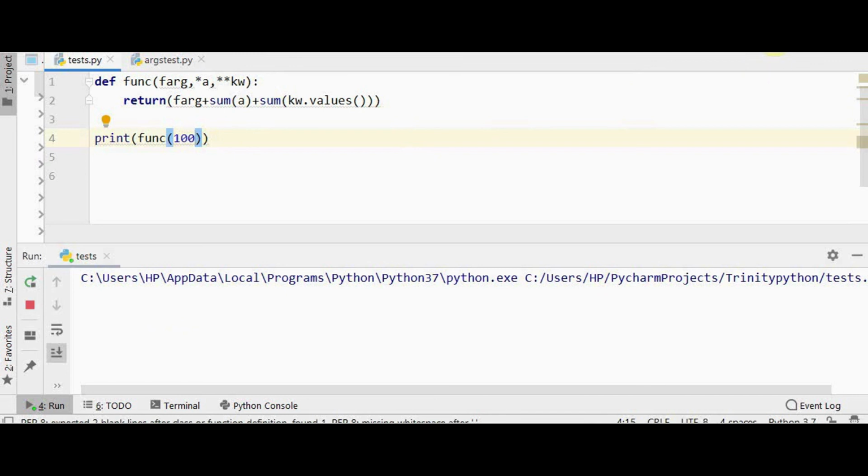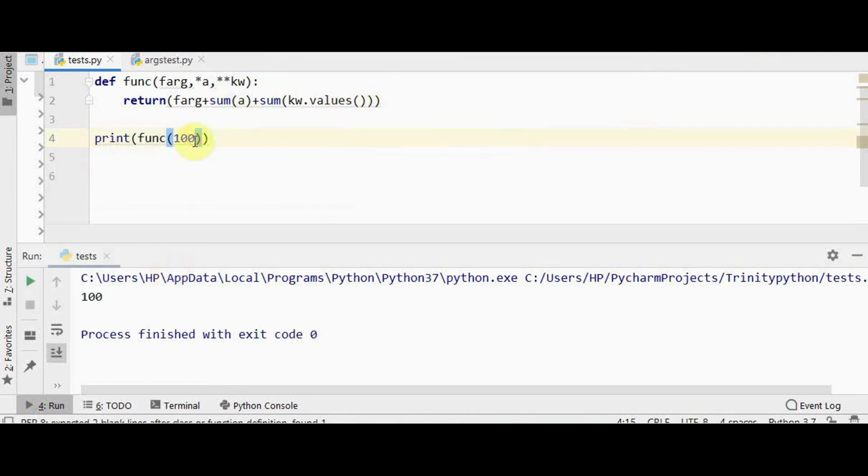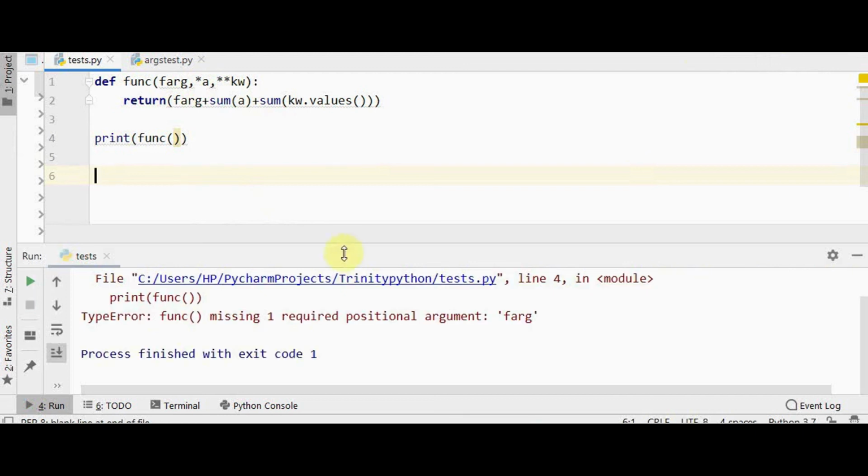We'll just get 100 as the output. Whereas if you call this function without passing any argument, in this case you will get an error because passing the formal argument is mandatory. It is required. So you will get an error here: function missing one required positional argument, that is the formal argument.